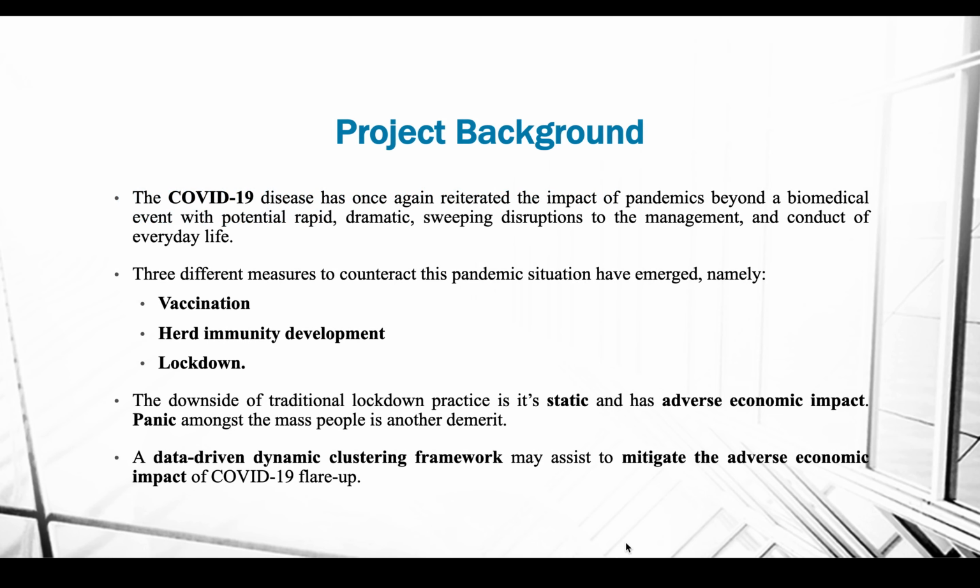As you know, COVID-19 is a critical issue all over the world, and in order to mitigate these problems, there are three things that can be considered. First of all, vaccination, which is not even done yet. Another one is herd immunity development, which requires proper medical infrastructural support. And the last one is lockdown, which is being practiced all over the world. However, this lockdown has a problem.